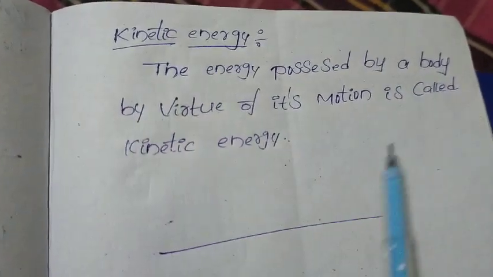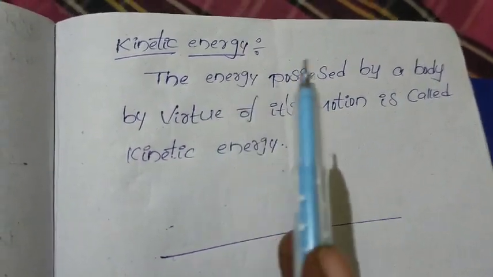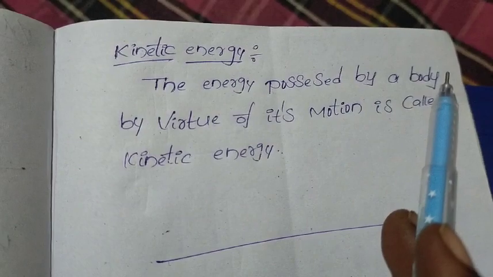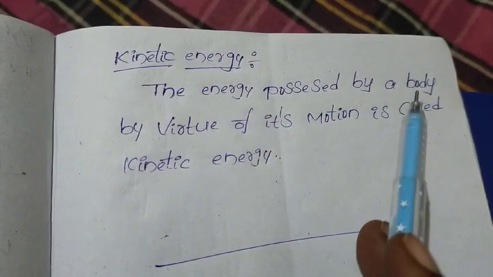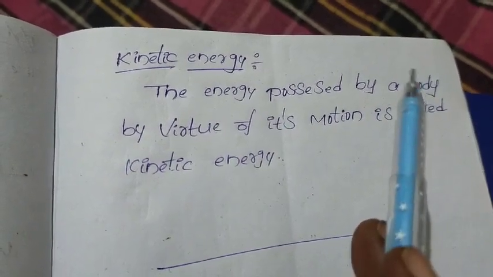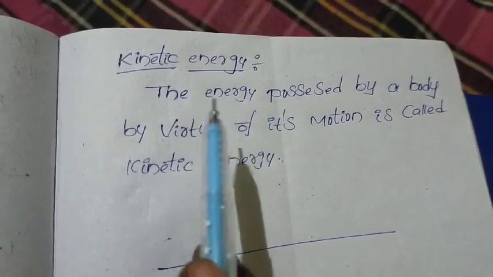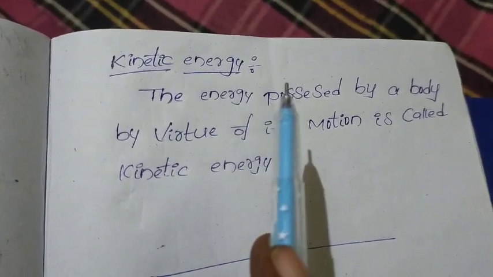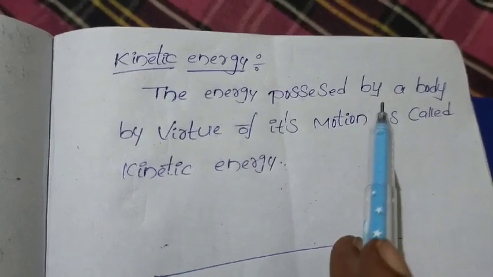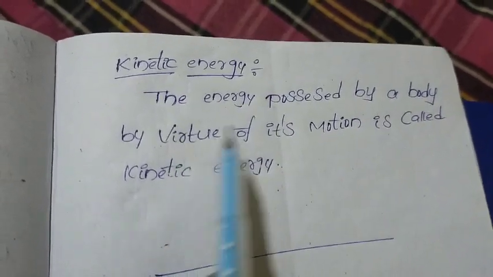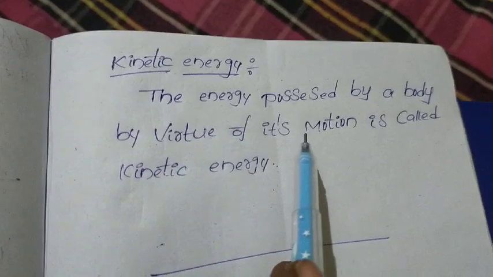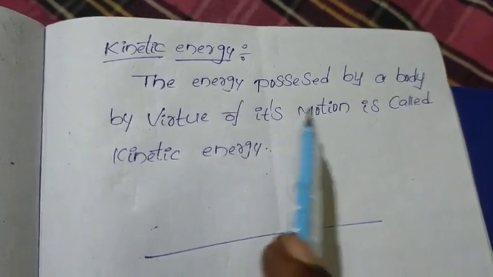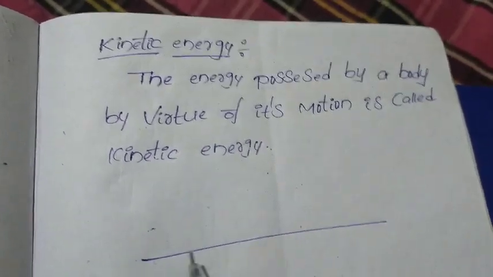So the meaning of this definition is that all the bodies which are in motion have kinetic energy. So once again I will repeat it. The bodies which are under motion will all have some type of energy. That energy we can call kinetic energy. So simply we'll see a few examples here.